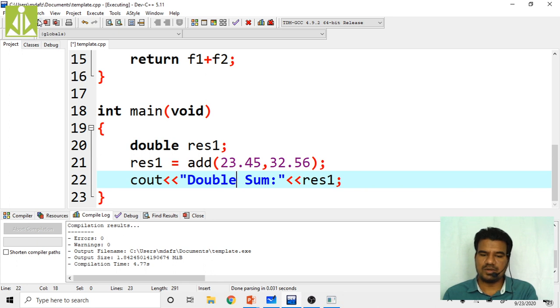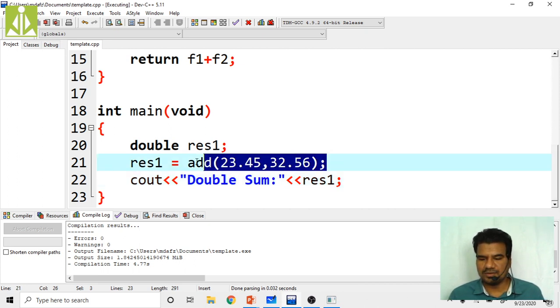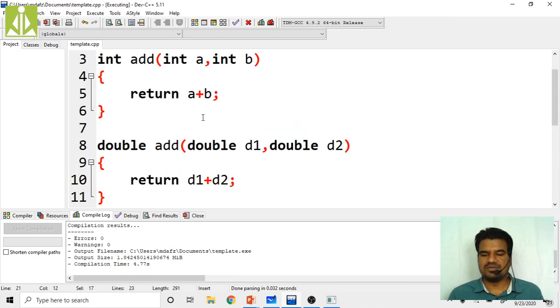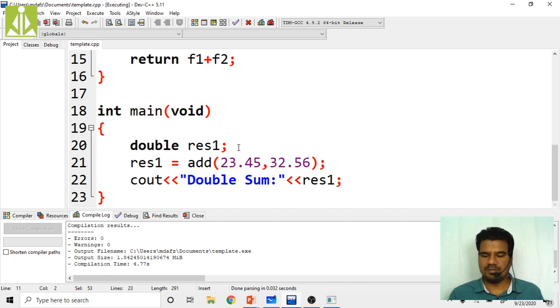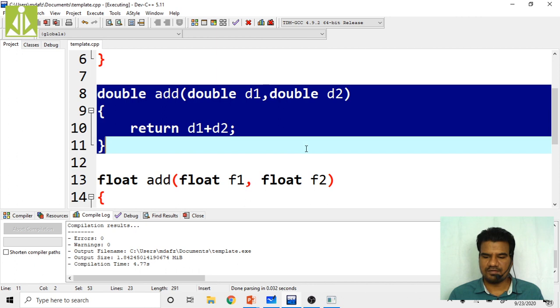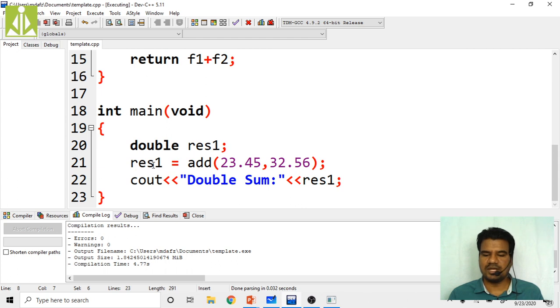Now which function will it invoke in order to add these two double values? To add these two double values, this add with double values will invoke this double function. It will add the doubles and return a double. d1 will become 23.45 and d2 will become 32.56, and whatever result it calculates, it will return from this function as a double value, and that same double value we are storing into result one, and that result one we are printing over here.